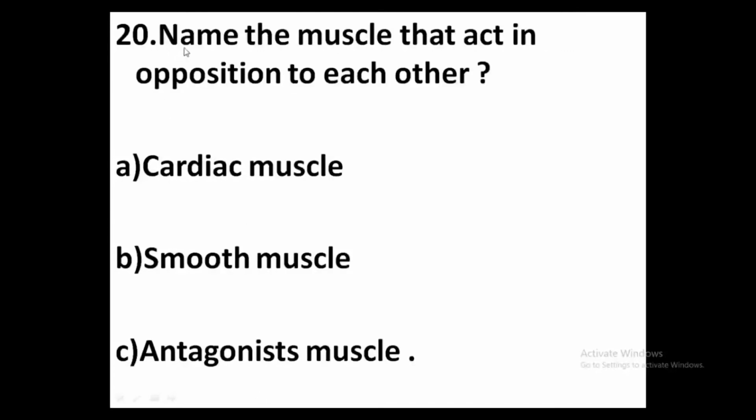20th one, name the muscle that act in opposition to each other. Option A, cardiac muscle. Option B, smooth muscle. Option C, antagonist muscle. Answer, option C, antagonist muscle. Antagonist muscle, whereas one muscle contracts, the other muscle relaxes or lengthens. The muscle that is contracting is called agonist, and the muscle that is relaxing or lengthening is called antagonist. So, these antagonist muscles are the muscles that act in opposition to each other.